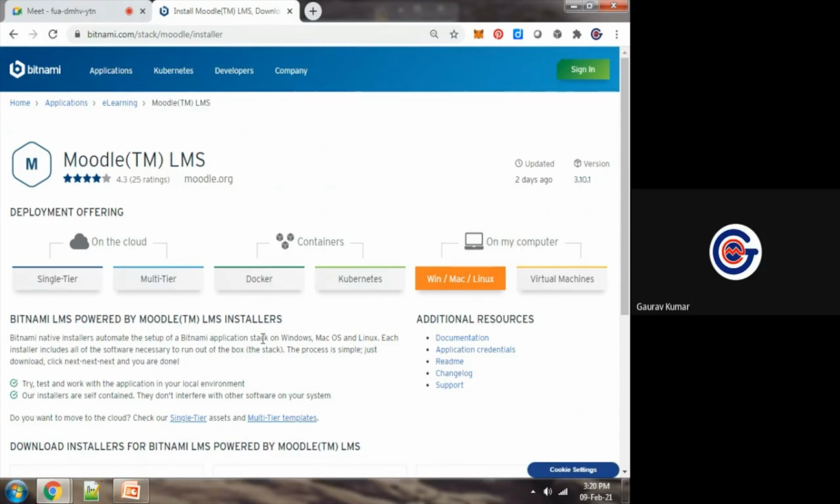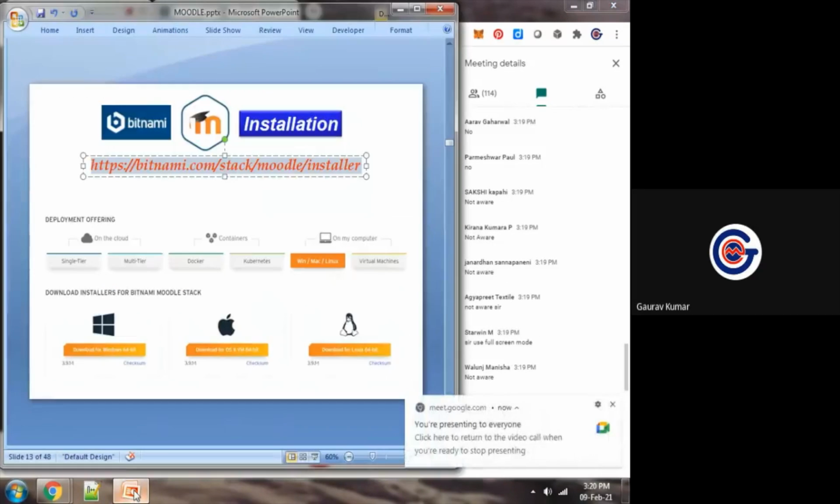Otherwise, what happens if you are not using Bitnami? In that case, we have to configure the LAMP stack and WAMP stack separately. And obviously, we need one system specialist for that. We need a web admin for that, who has the knowledge of that platform. Okay. So this is one way to install.